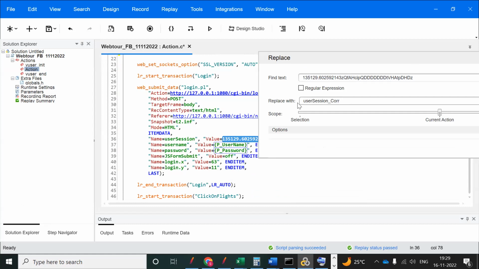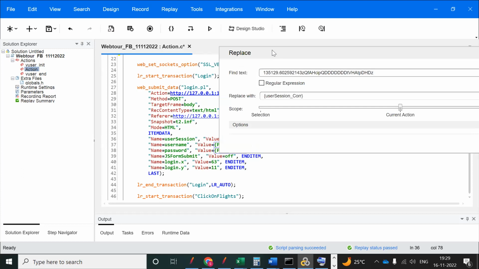This is the user section, but we need to keep the open curly brace and close curly brace. So very important. In the dynamic value place, what we are doing is replacing it with our parameter name. So you are doing it for user section, that is why you are replacing with the user section. Maybe you are doing departure city. In the departure city place, you can replace with the departure city.